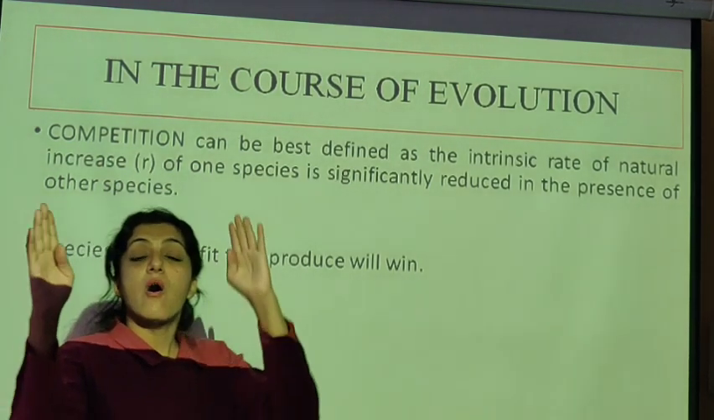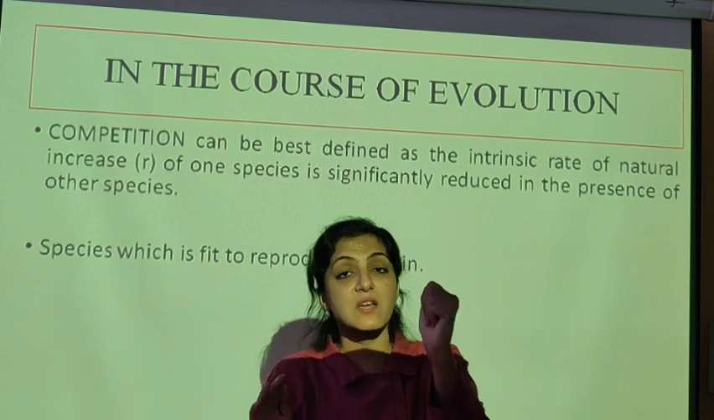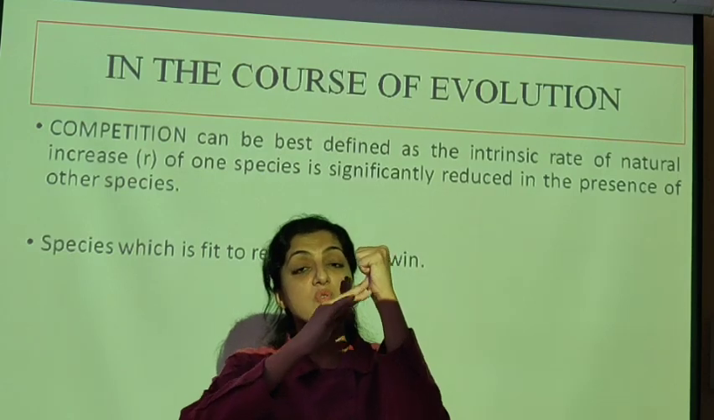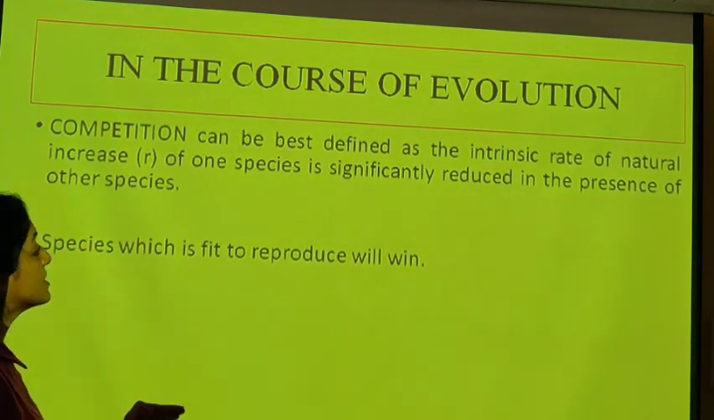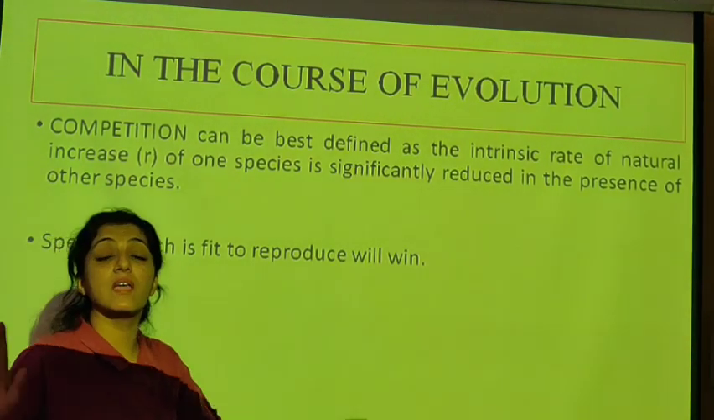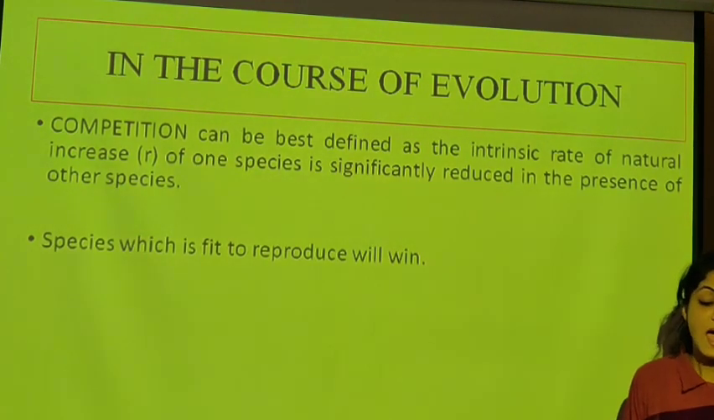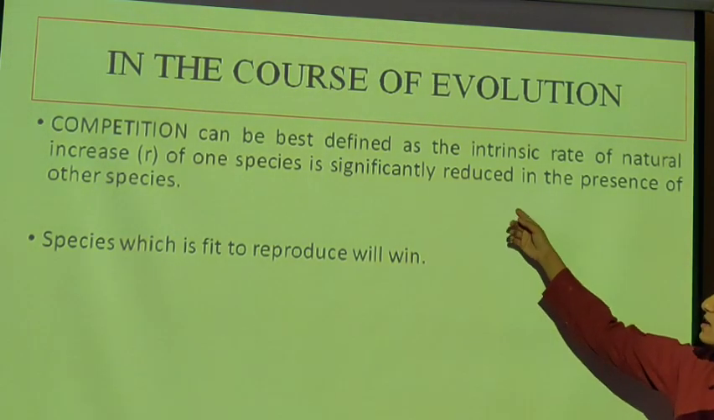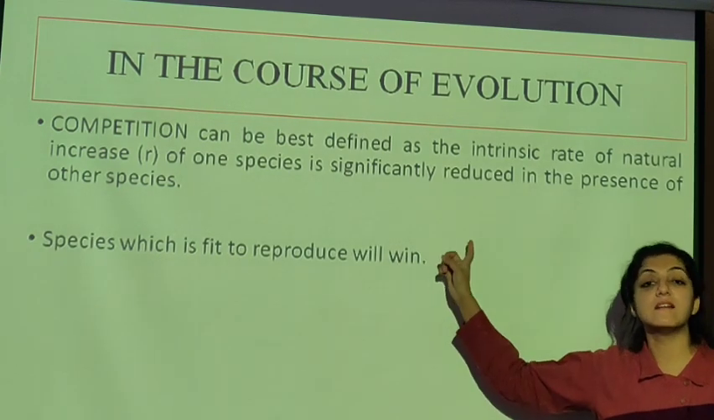अगर एक species है और ये दूसरा species है, and because of this species food to this species A is reduced, its capability to reproduce is going to get reduced, so this is going to surrender itself in the course of evolution. So competition में वही जीतेगा जिसकी intrinsic rate of natural increase decrease नहीं होगी in the presence of other species. Okay, so competition can be best defined as the intrinsic rate of natural increase of one species if it is reduced in the presence of other species. You have to remember this. MCQ इससे related भी आता है.